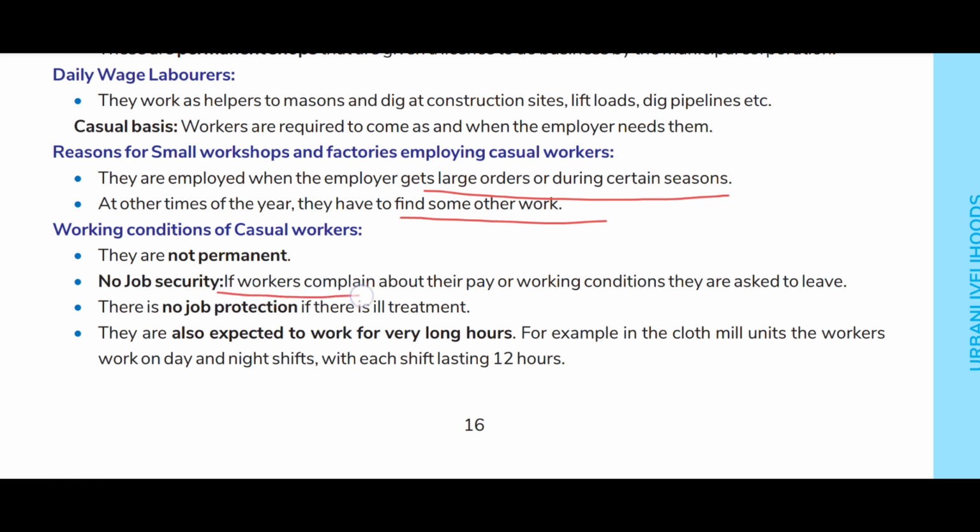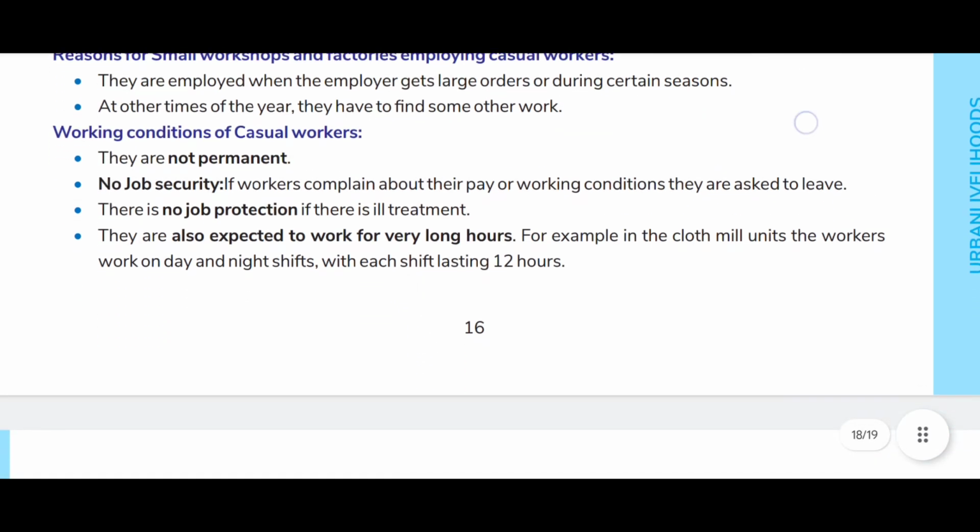If workers complain about their pay or working condition, they are asked to leave. There is no job protection if there is ill treatment. They are also expected to work for very long hours. For example, in the cloth mill units, the workers work on day and night shift, with each shift lasting 12 hours.